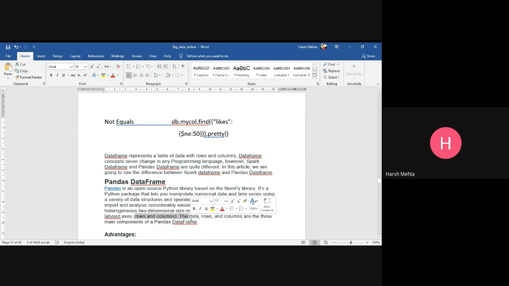Now let me tell you what a Pandas data frame is. Whatever is written, I will read it and also tell you my perspective. A Pandas data frame is one sort of data structure. Data structure means the way we arrange data. We can arrange it in a tree-like structure, graph-like structure, stack-like structure, or array-like structure. In different ways we can arrange data. In a Pandas data frame, it's a heterogeneous two-dimensional tabular data structure with labeled axes. So with rows and columns, we can arrange our data.